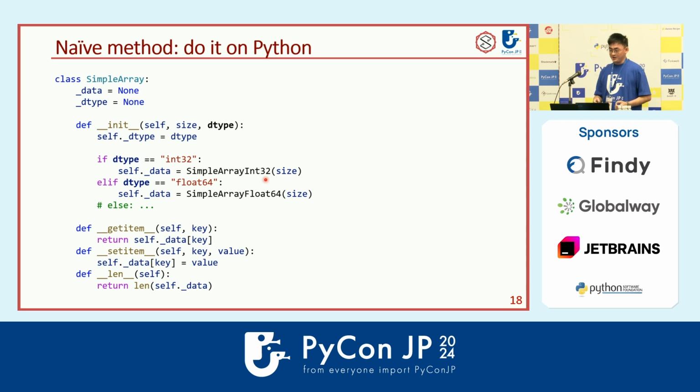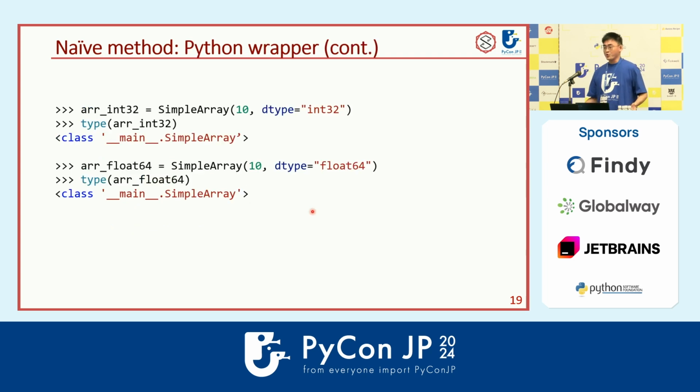And we just create different arrays based on the different data types. And of course, you can have other setters, getters, and any properties or methods based on your underlying type array. And yeah, it works. So as you can see, we give different D-types here, but we always get the same Python type.